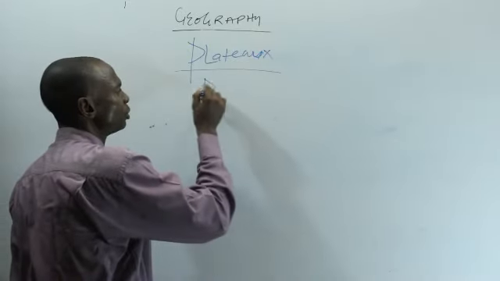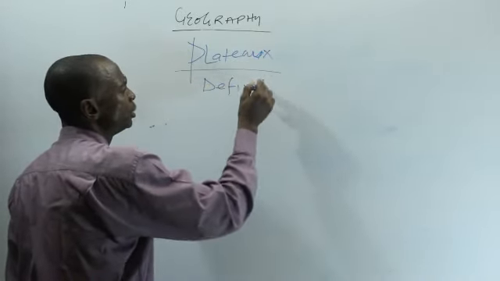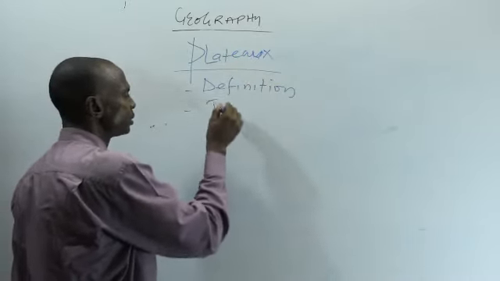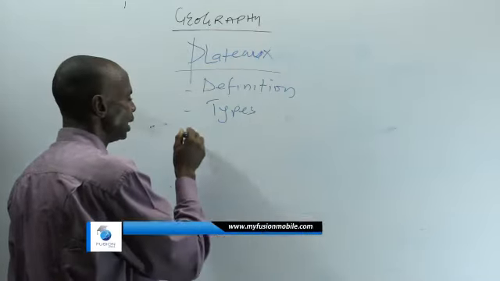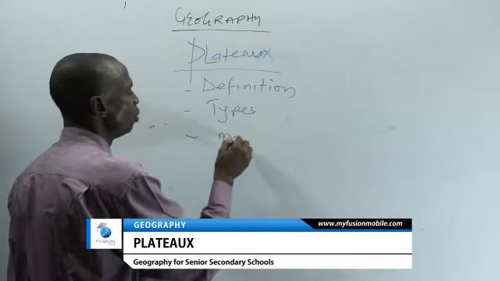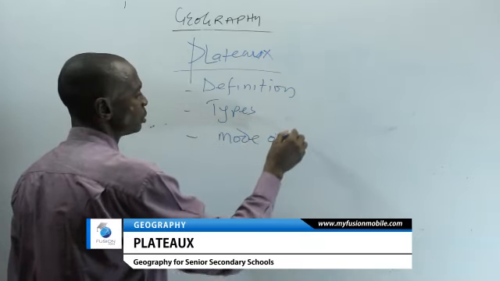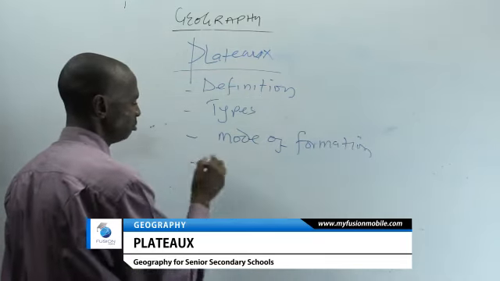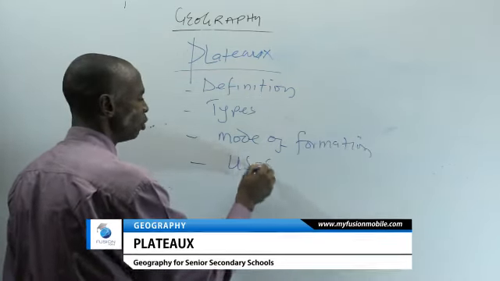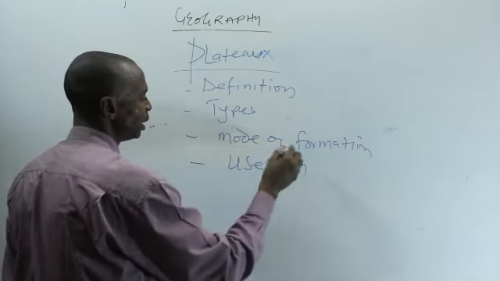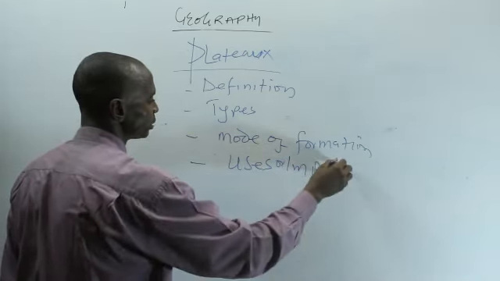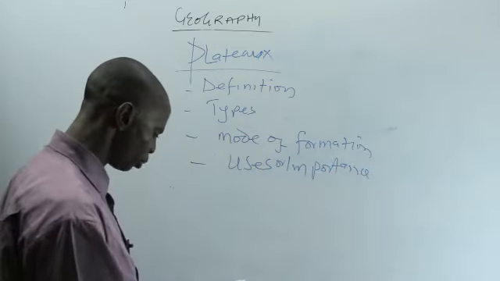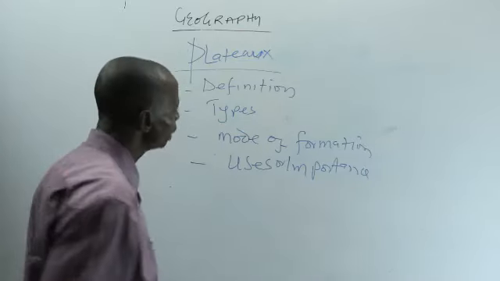We look at the definition, the way we did for mountains. Then we look at the types. Then we look at their mode of formation. Then maybe we look at their uses or importance. Either uses or what? Importance. Now, let's look at